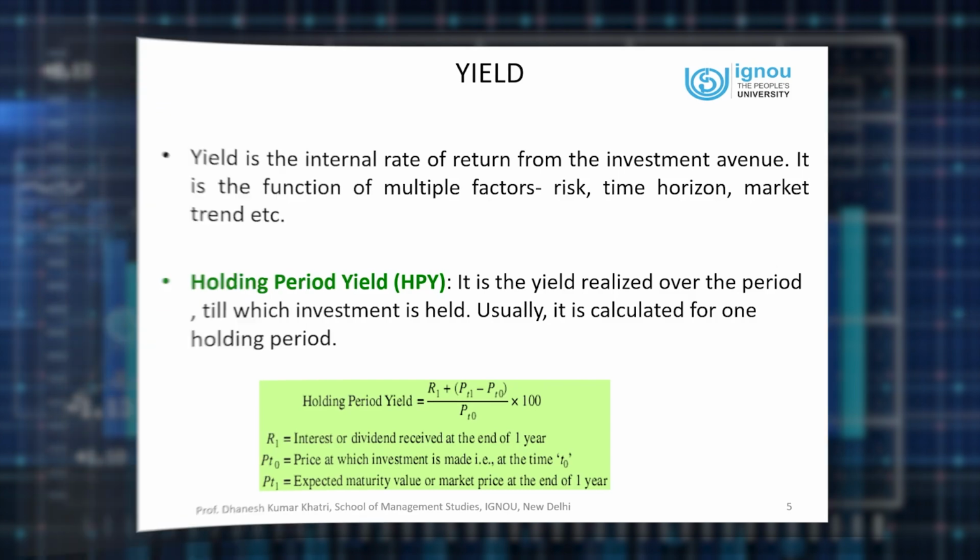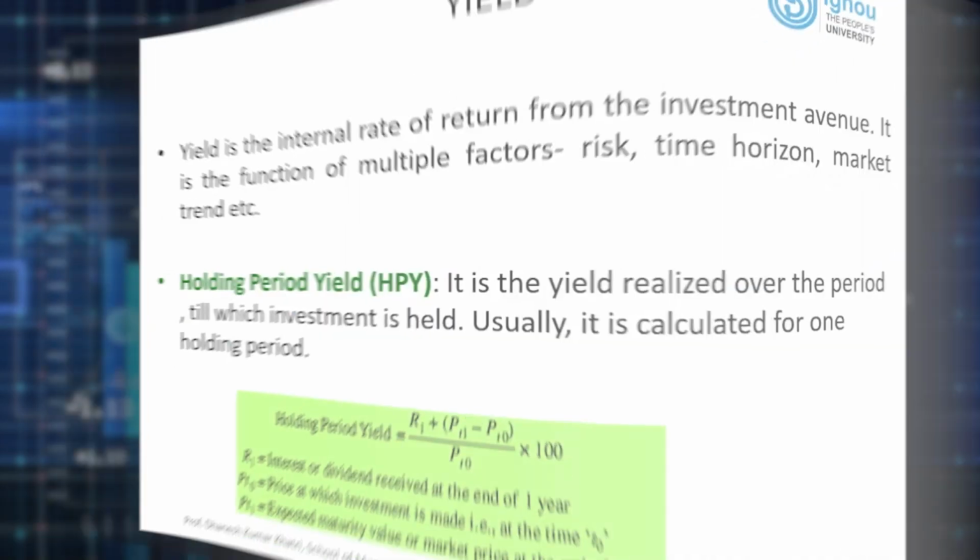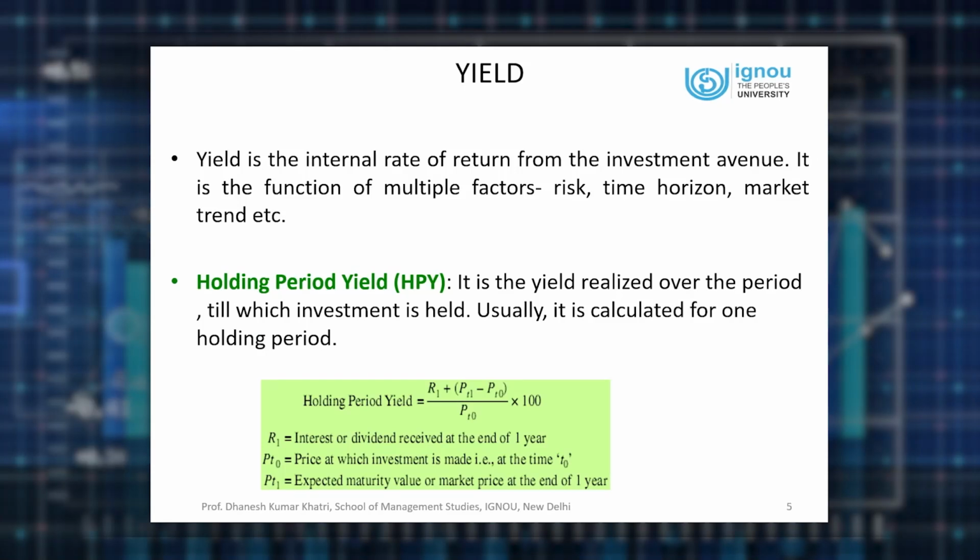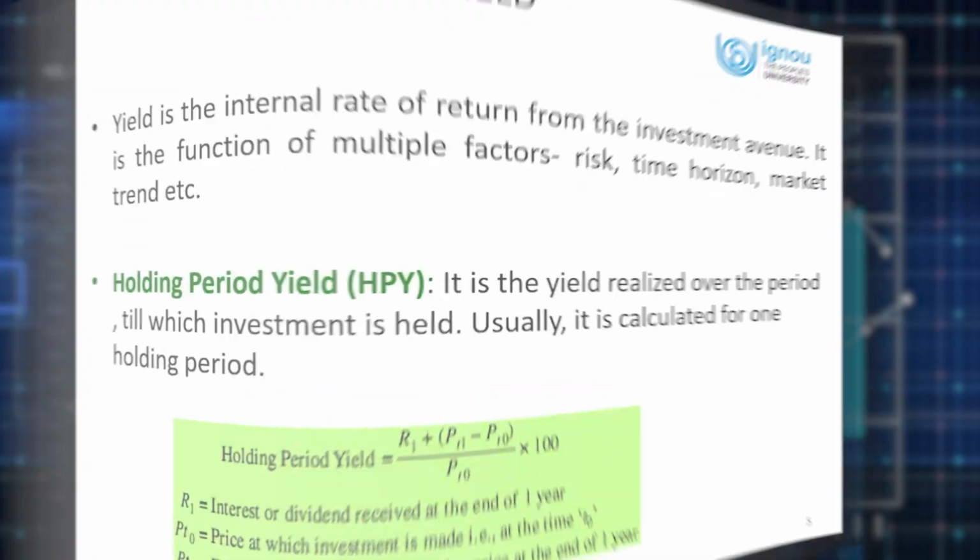Then question comes, how to calculate the yield? Yield is the internal rate of return from the investment avenue. It is the function of multiple factors like risk, time horizon, market trends, and many more. Longer the time horizon, generally higher will be the return, but in short term horizon, less will be the return. Similarly, we say higher the risk, higher the return. So those are the common fundamentals, but completely return will depend upon the avenue selected by you.